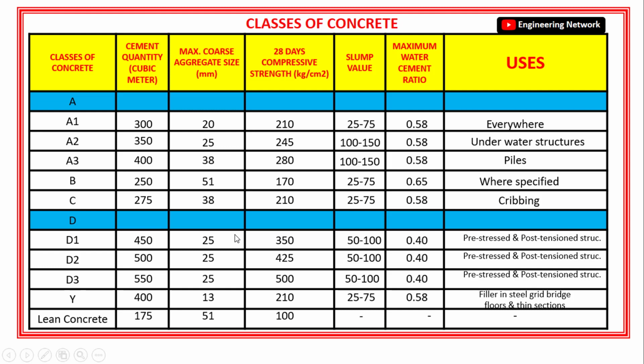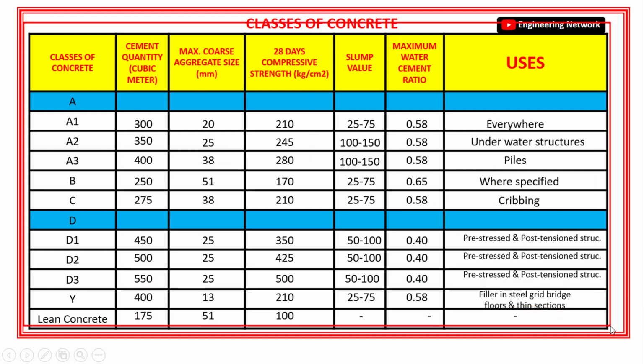So if you memorize this table, then you will know that the particular concrete belongs to class A2 concrete, whose maximum water cement ratio is 0.5.